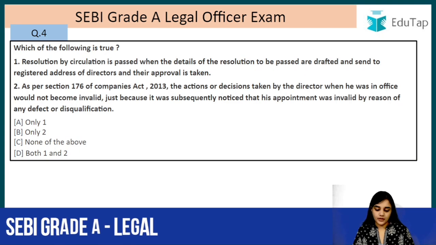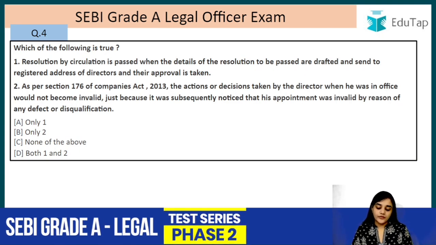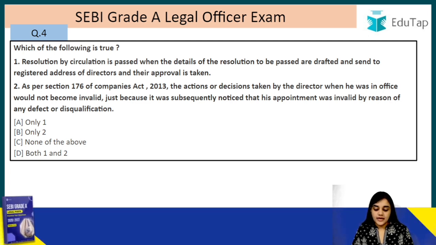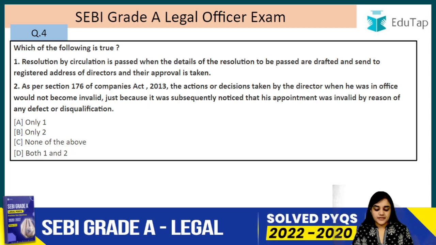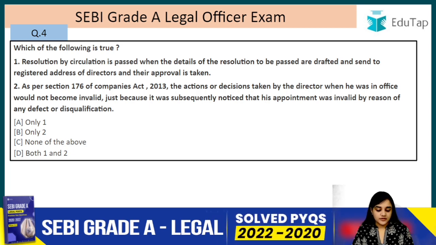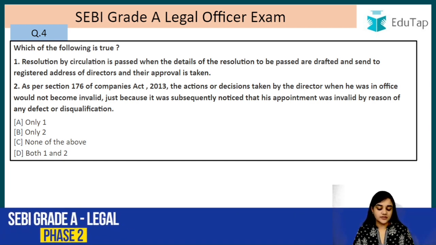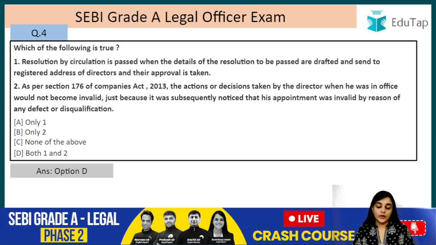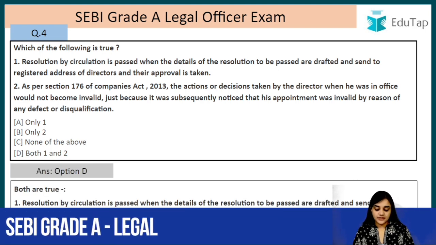Question number 4. Which of the following is true? Resolution by circulation is passed when the details of the resolution to be passed are drafted and sent to the registered address of the directors and their approval is taken. As per section 176 of the Companies Act 2013, the actions or the decisions taken by the director when he was in office would not become invalid just because it was subsequently noticed that his appointment was invalid by reason of any defect or disqualification. So the answer to this question is D, that is, both 1 and 2 are correct. So both these statements are correct.